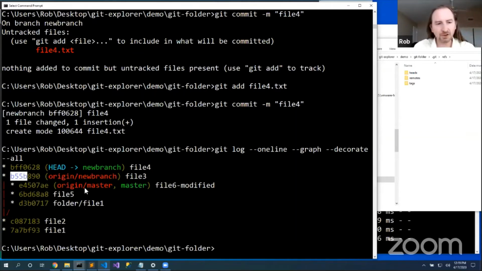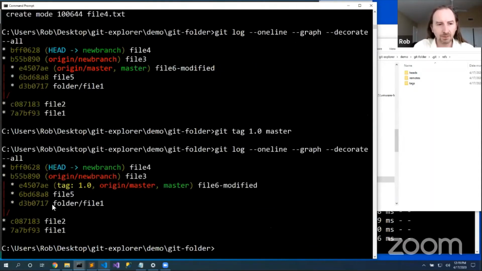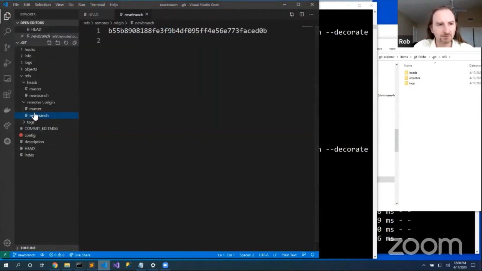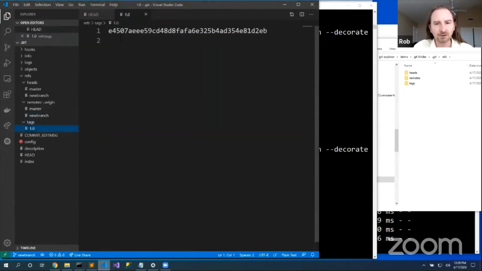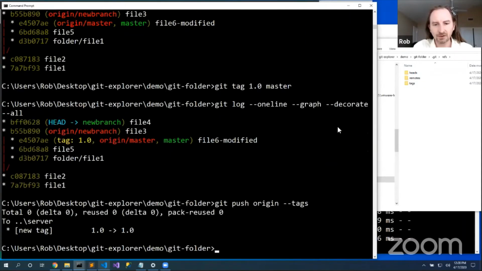The only thing magic about these tags is they just happen to be in a folder called origin. Git tag 1.0 master. So I'm going to create a new tag on master. And here's that tag. Now the tag points at a commit. I can see that by opening up the tags folder, and here's that 1.0, and it points at that commit. Git push origin --tags. I'll push that tag to the server.